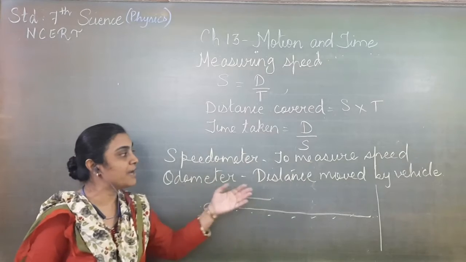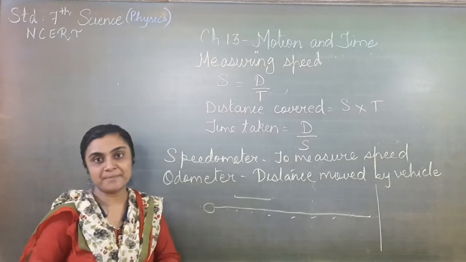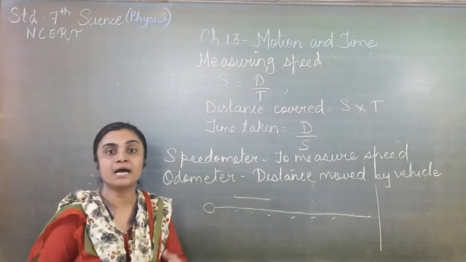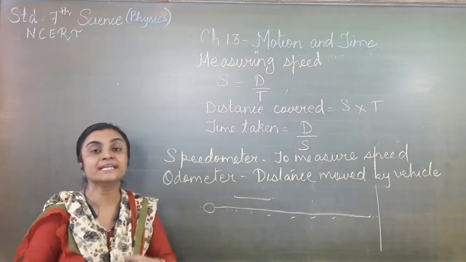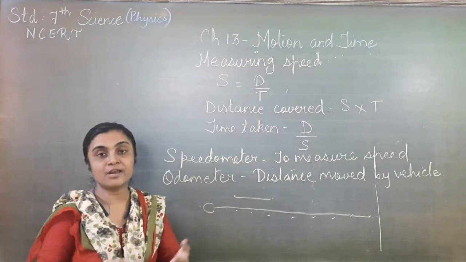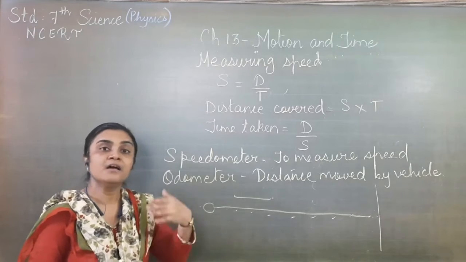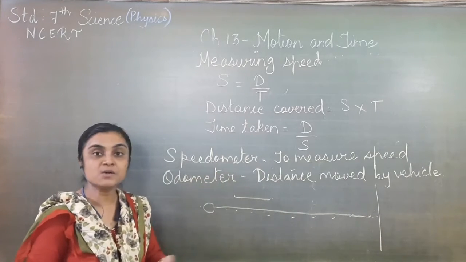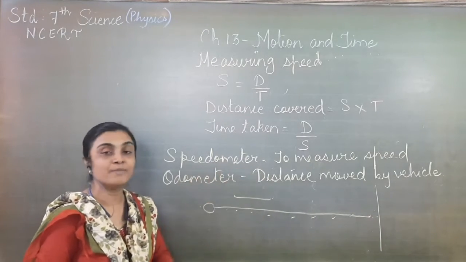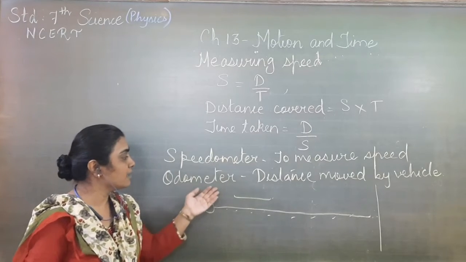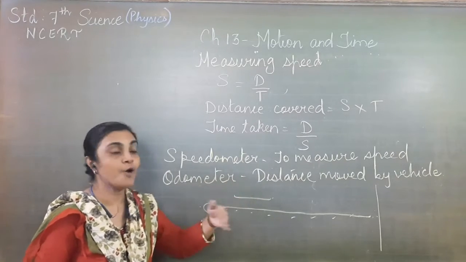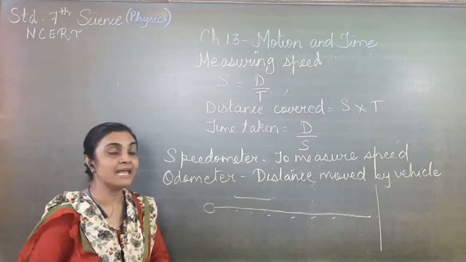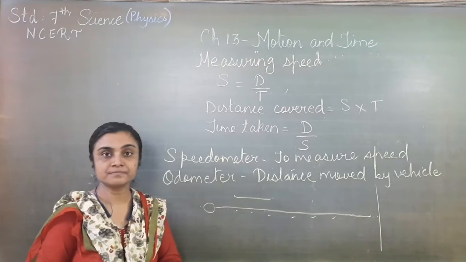So from this we can find out the time, how much time has been taken, in 1 hour, 2 hours, 3 hours. So there are two readings in vehicles, one is the speedometer and one is the odometer. The speedometer is used to measure the speed, and the other one is the odometer, which shows how much distance that vehicle has covered.